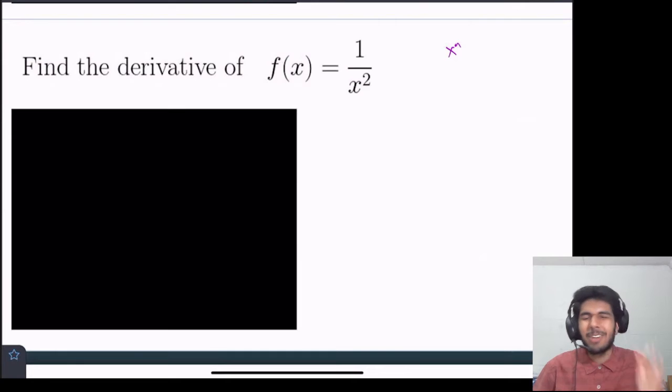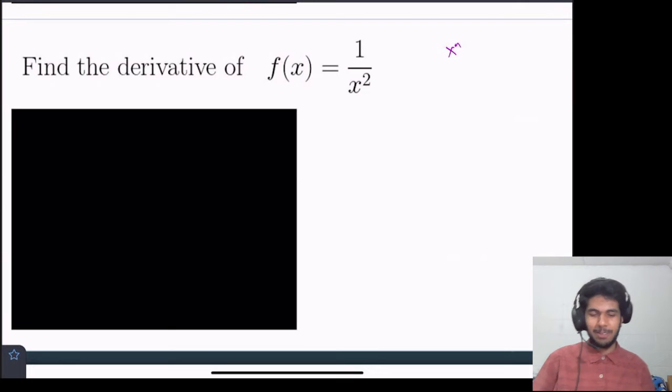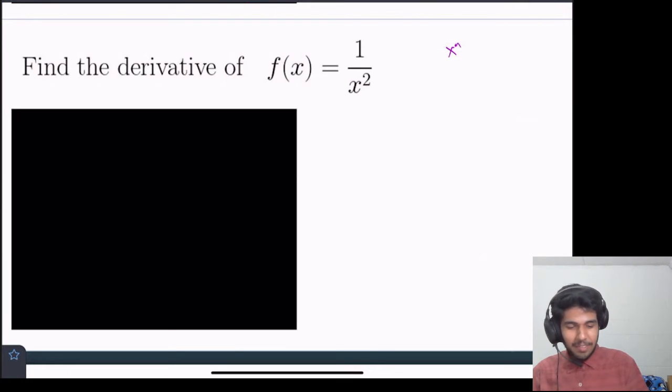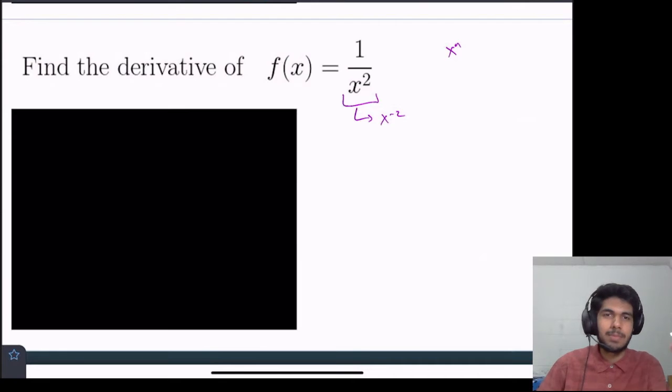And then you must be like, wait a second. That's the only trick we've learned, right? Either we're going to use the power rule, or we're going to use the limit definition. And we're not going to use the limit definition. We're going to use the power rule. And the reason is that this expression here can be rewritten as the form x to the -2 power. That's what negative exponents do, right? They make it 1 over x to the positive value of that power.